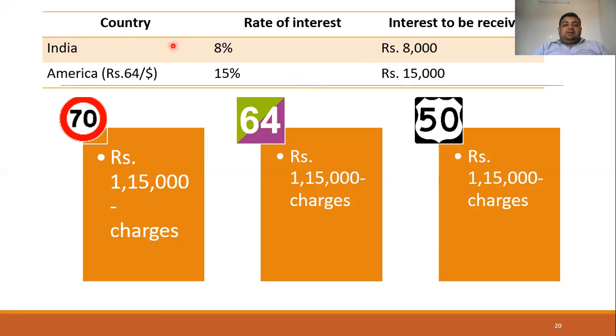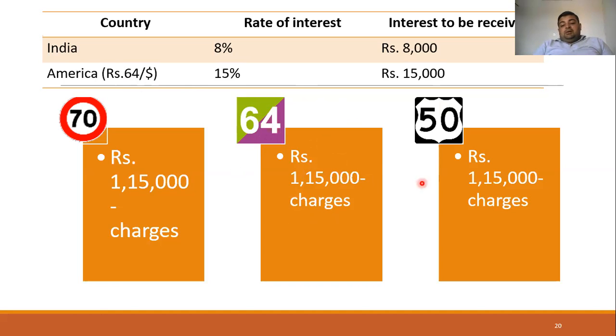For example, we have taken two countries, India and America. In India the rate of interest is 8%, and in USA the rate of interest is 15%. If we invest 1 lakh rupees, the interest we can earn is 8,000 rupees in India and 15,000 rupees in USA. Now, how to cover this interest? In this case, we have invested at the rate of 64, and your 1 lakh rupees will become 1 lakh 15,000 rupees.